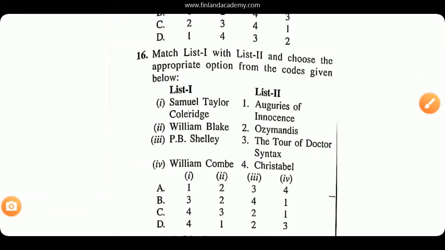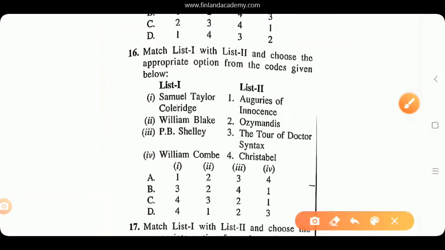Now we have question number 16. Again, list 1, list 2. Match list 1 with list 2 and choose the appropriate option from the codes given below. So you have list 1 on one side and list 2 on the other. Samuel Taylor Coleridge, we all know his very famous poem Christabel.